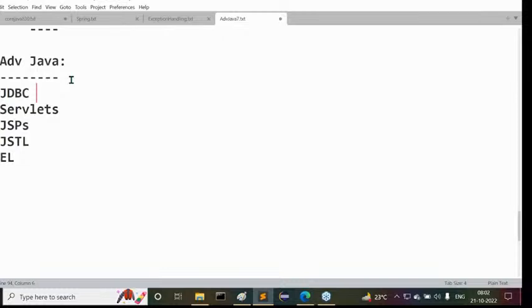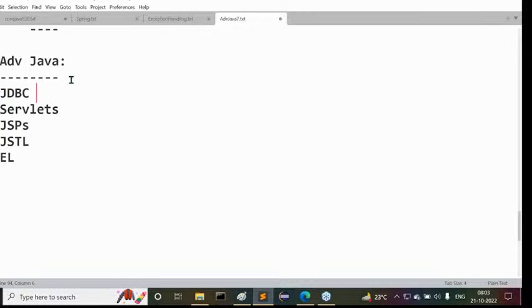All of you get my point or not? JDBC is for database interaction. Next one is servlets, JSPs, JSTL, and expression language.